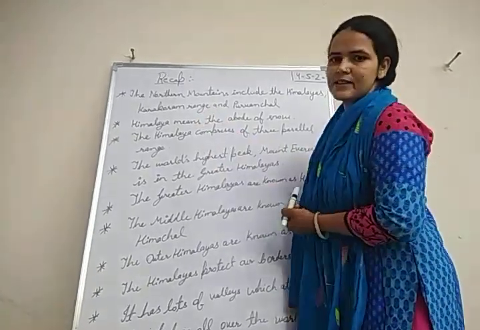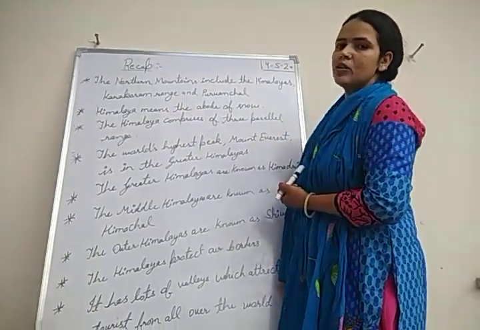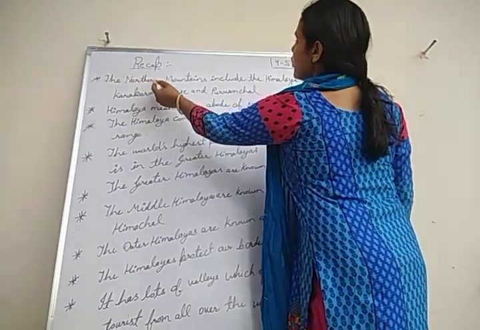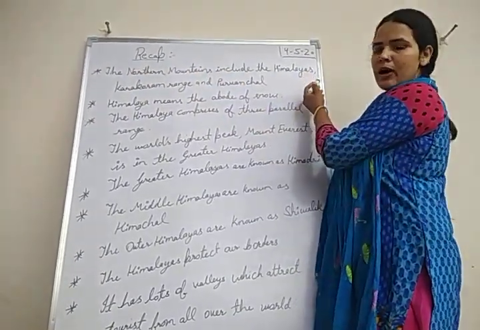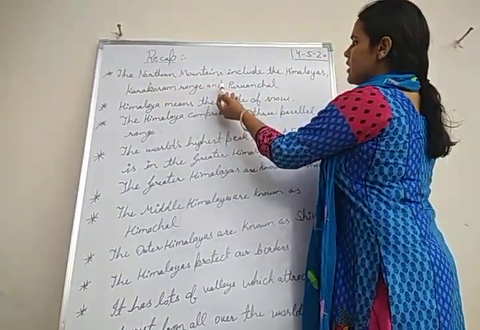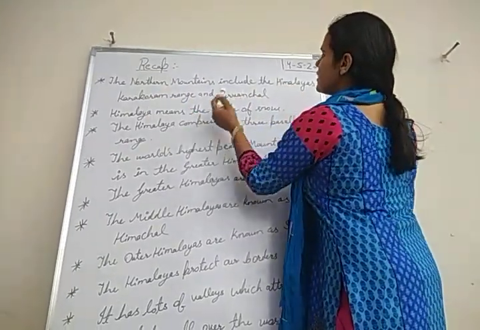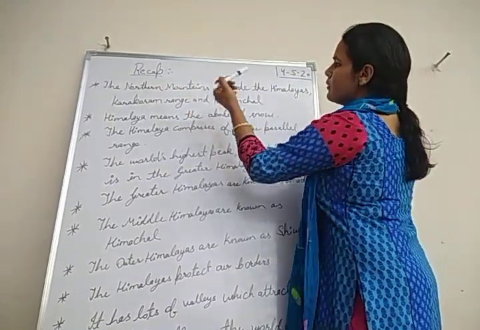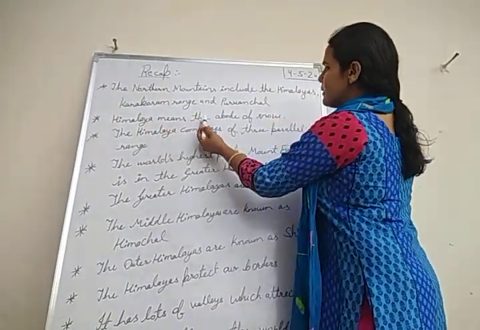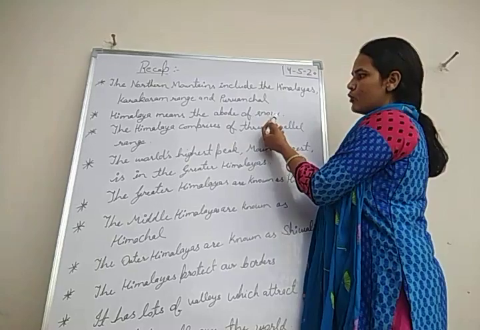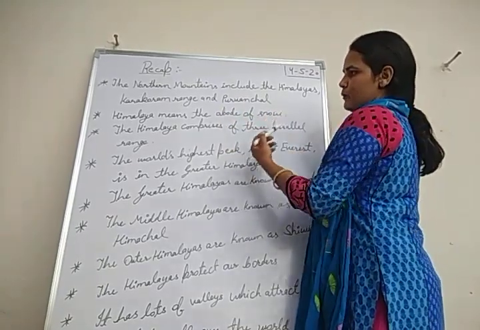Yes, beta, let's discuss all the important points of the chapter, the Northern Mountains. The Northern Mountains include the Himalayas, Karakoram range, and Purvanchal hill ranges. So these three mountain ranges comprise the Northern Mountains. Himalaya means the abode of snow. That means the home of snow.